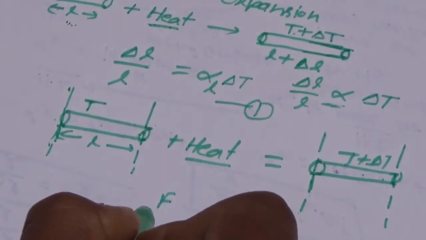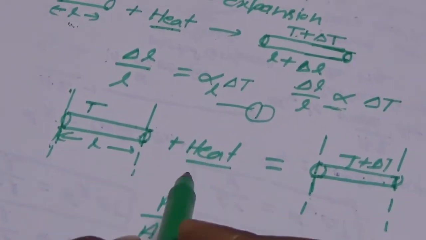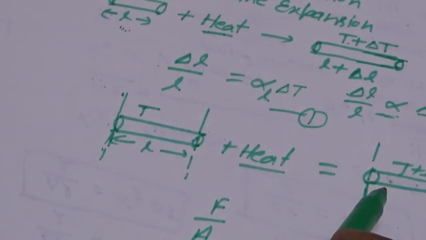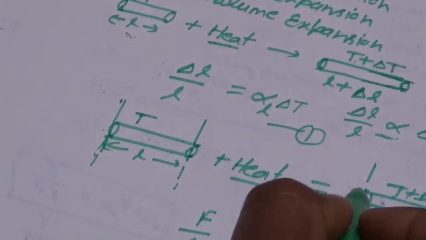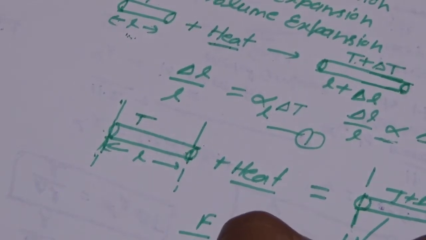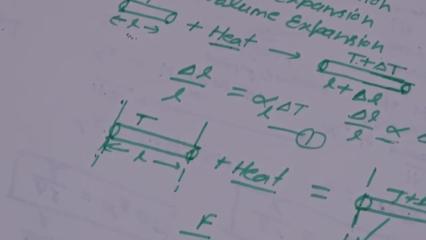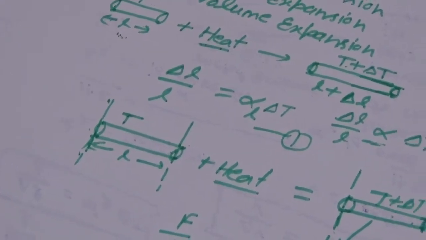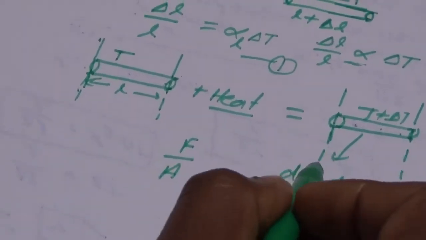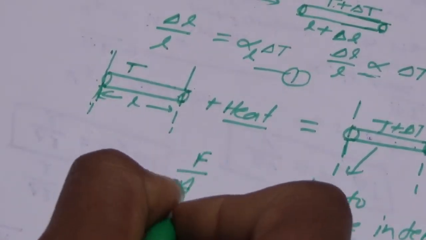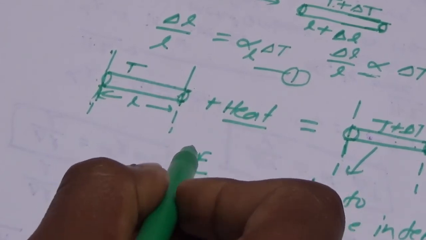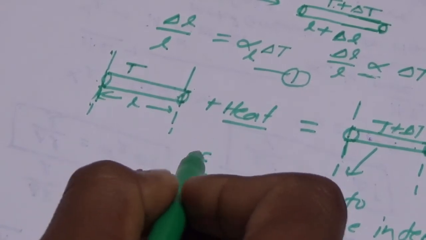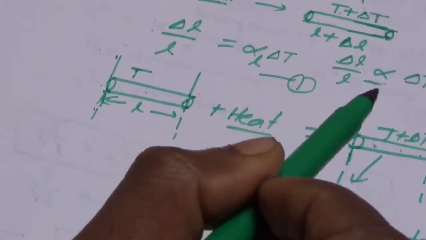This force per unit area is known as thermal stress, because this force arises due to the change in temperature. So this force per unit area has been produced due to the change in temperature, or due to the supplied heat energy.